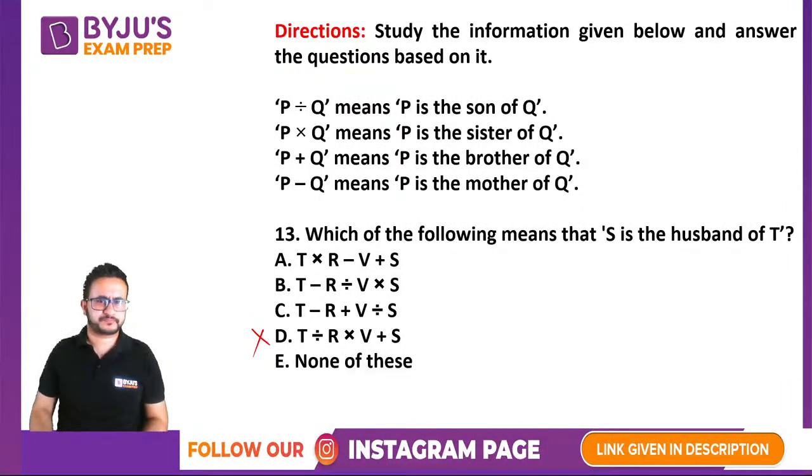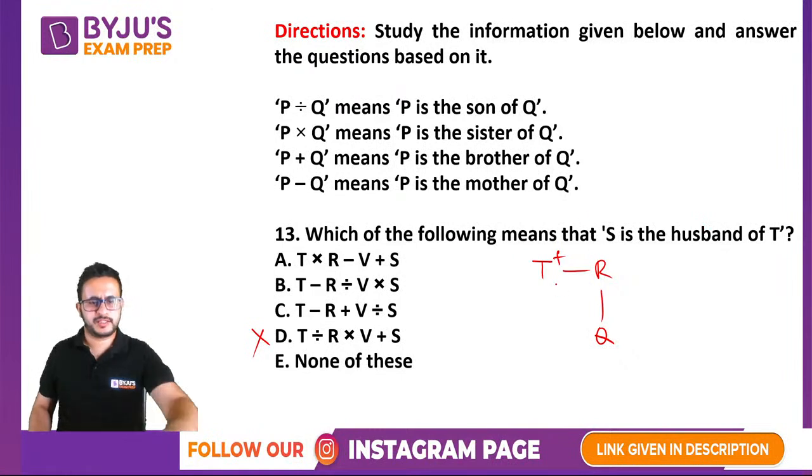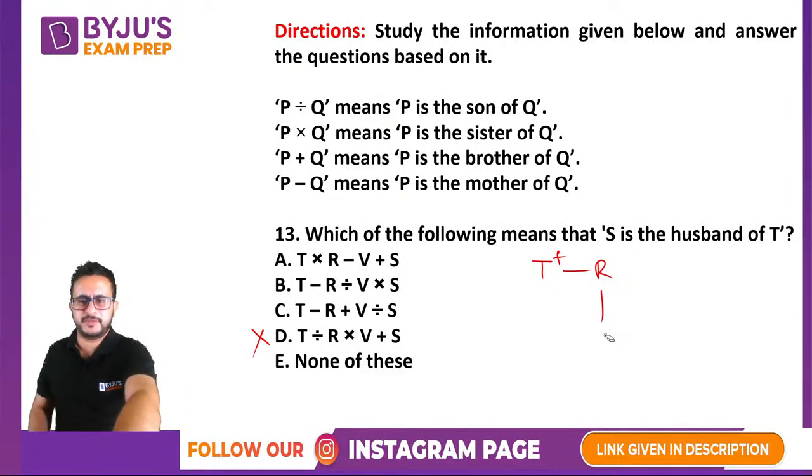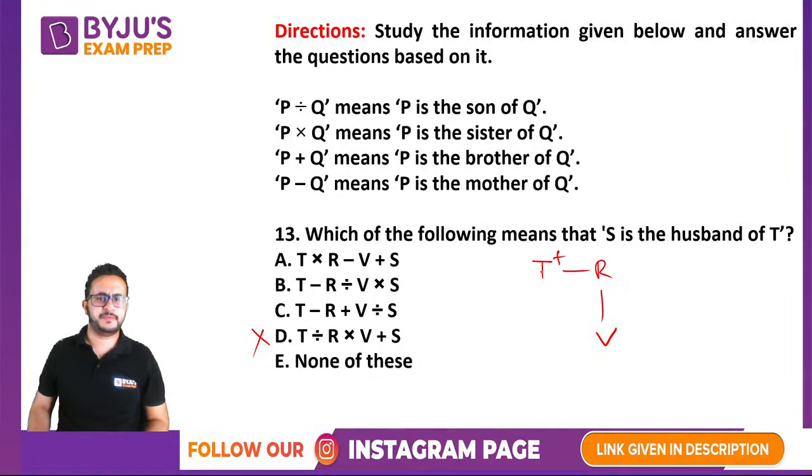Then in T cross R means T is the sister of R. Okay, R is the mother of Q, right? So if this is Q, so definitely this is not going to be the husband, right? अगर यहाँ पे Q आ गया, so sorry, R is the mother of V. ठीक है, अब ये कहाँ पे कहीं पे भी आ जाए, right? So you will not be able to get husband. ठीक है, so आगे देखना ही नहीं है.